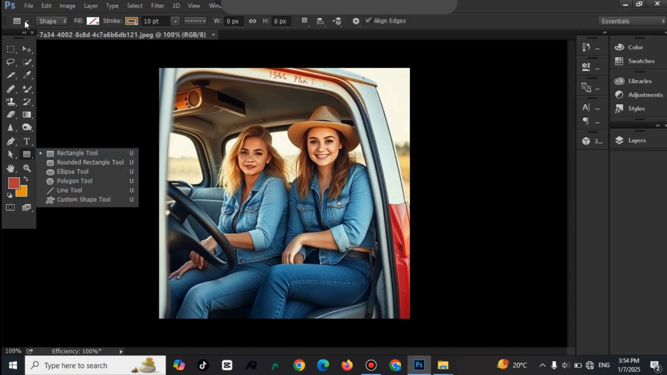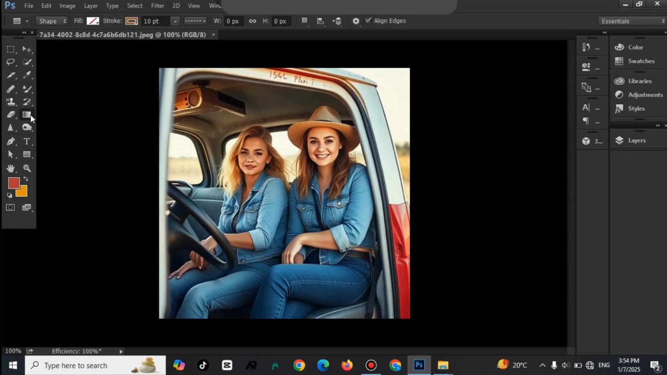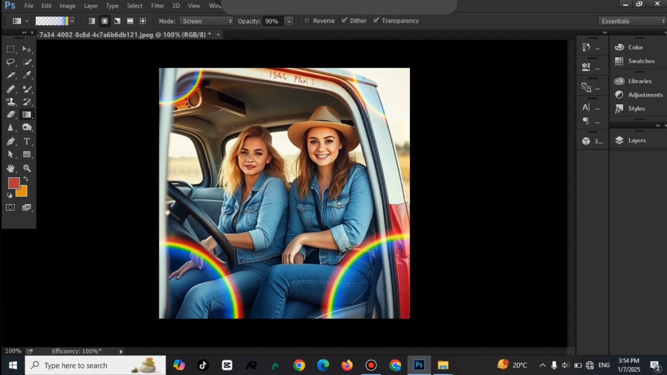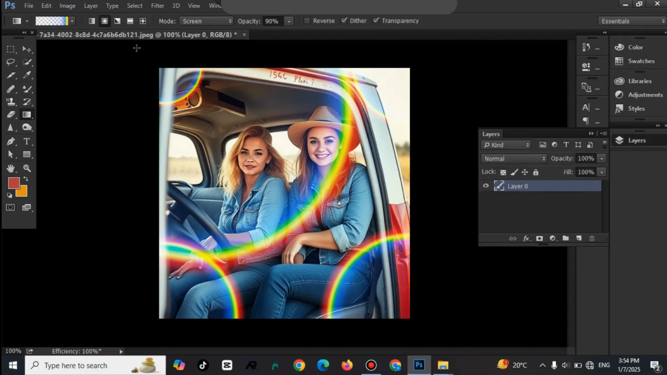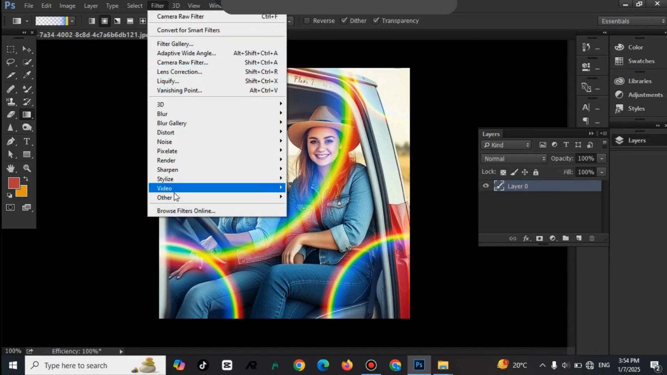In this image we will add the gradient, that is, the circular rainbow. We have added it into the sides. Now we have applied it in the center of the image. Unlock it, adding the filter.